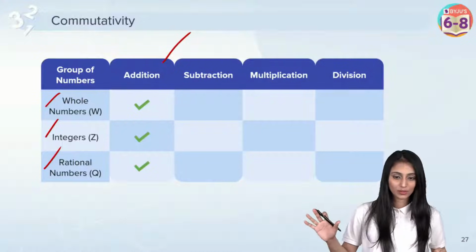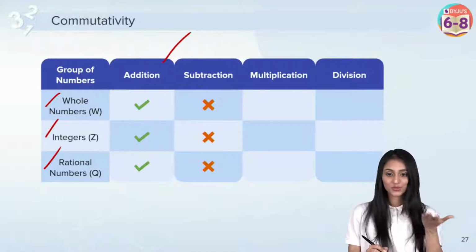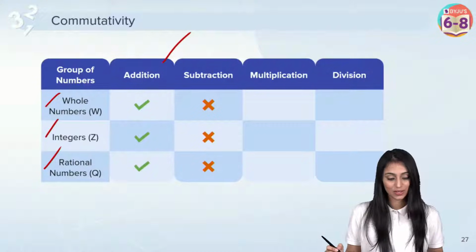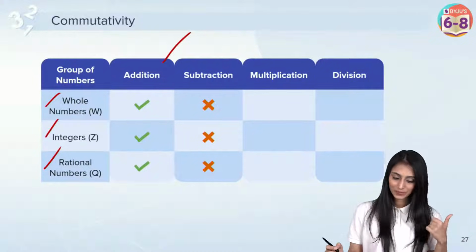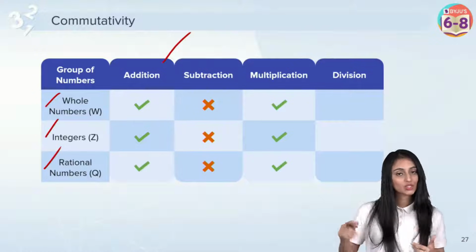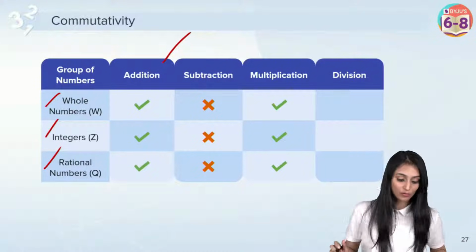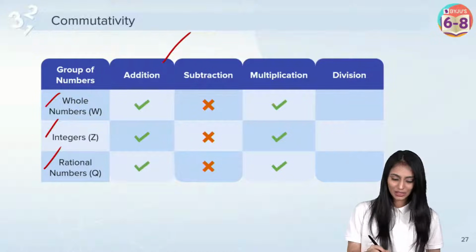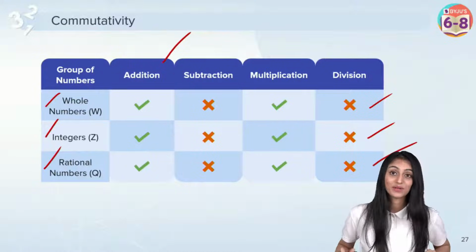No, ma'am, no doubt. Not on subtraction. Okay, talking about subtraction, yes. So you were right, Aradhya. It doesn't hold true for subtraction, whichever group you pick: whole numbers, integers and rational numbers, right? Great. Talking about multiplication, commutativity over multiplication holds true for all of them, for whole numbers, integers and rational numbers, right? Any example you can pick. Talking about division, it doesn't hold true for any of them, right?